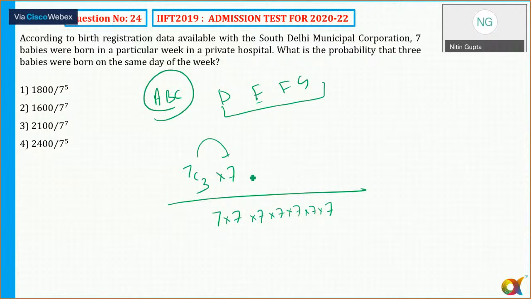And for the rest of the 4 babies, ठीक है, अब एक दिन तो चला गया, 7 में से एक दिन चला गया, बचे 6 दिन. For the next baby, there are 6 possibilities. For the next baby, then there is a 5 and 4. In that case, you could have got the answer that would be equal to 1800 upon 7 to the power 4. But since there was an ambiguity, that's why this question was wrong. Is that clear? Can I move to the next and the last question?